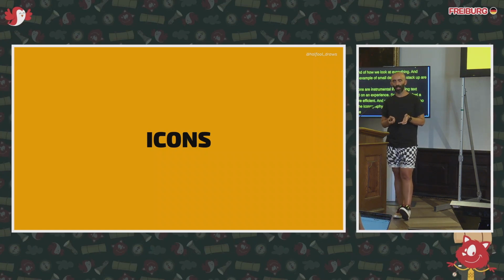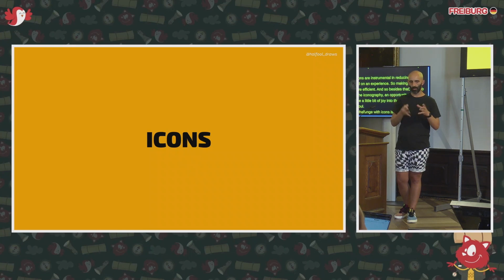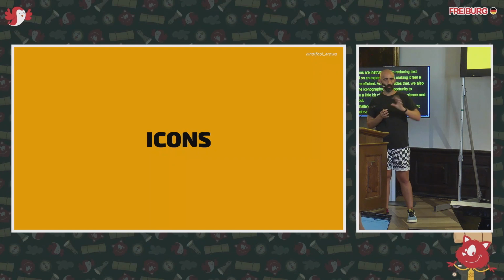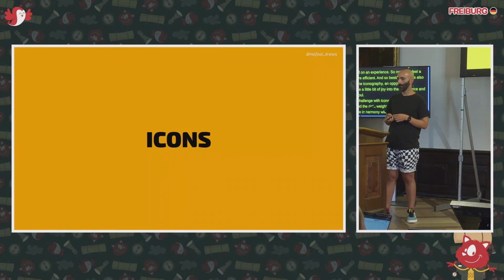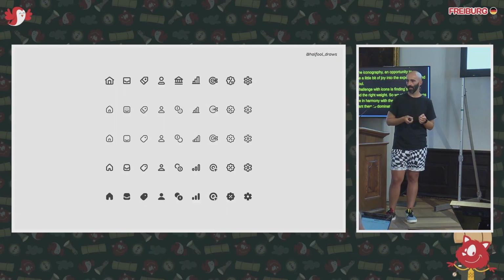The challenge with icons is finding the right scale and the right weight. So we strived for icons that were in harmony with the typography. We didn't want them to dominate the interface. We wanted them to feel like a complement. And we also wanted them to have a unique personality. So it's like trying to find the right balance.